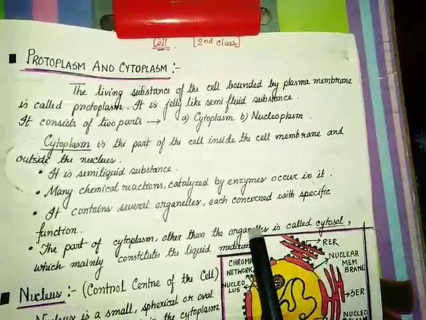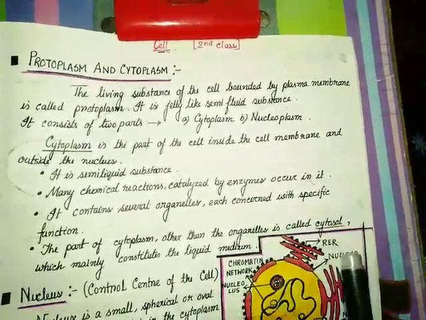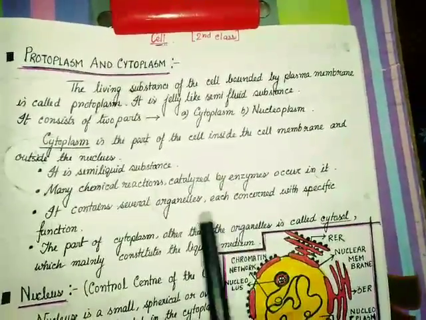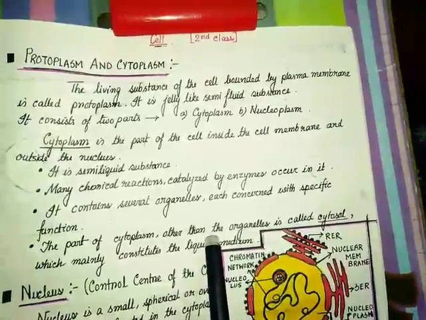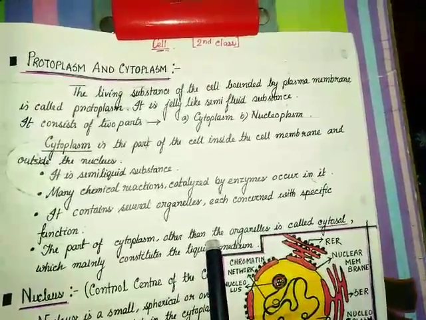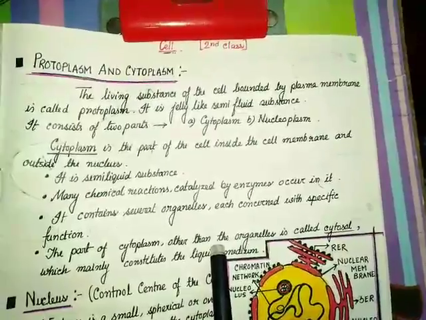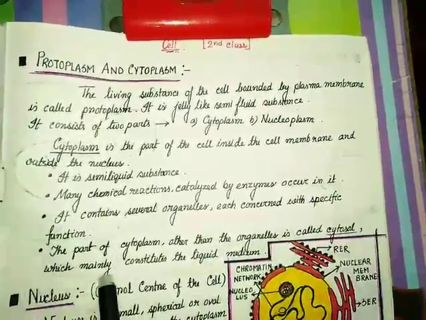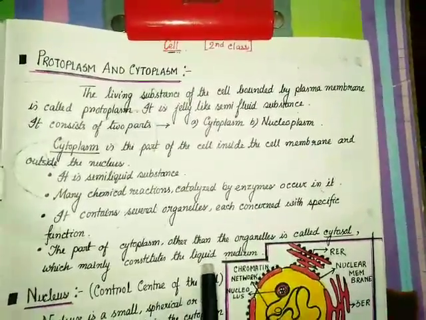So inside the cytoplasm, two parts are there. One is the cell organelles, which are suspended throughout the cytoplasm. They have their specific structure and function, and apart from that, cytosol is there, which mainly constitutes the liquid medium.